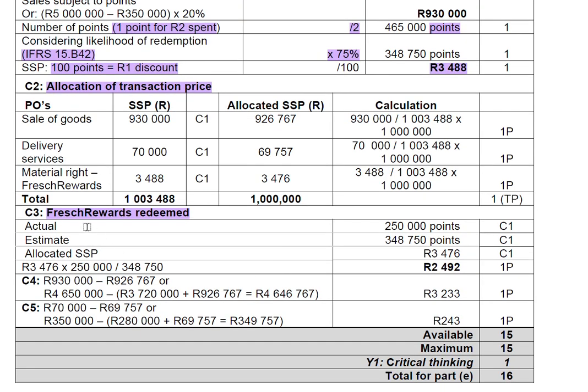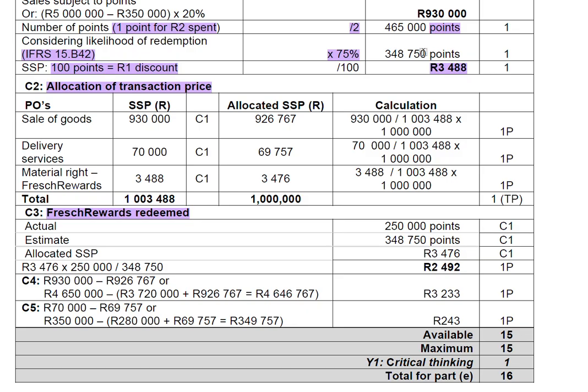Then C3, the French word redemption. So now we are told that the actual is 250 points. That is coming from the scenario we have just read. We're told that 250 points were earned, but we need to work on the estimate. The estimate is 348,750 points, which is coming from here on top.